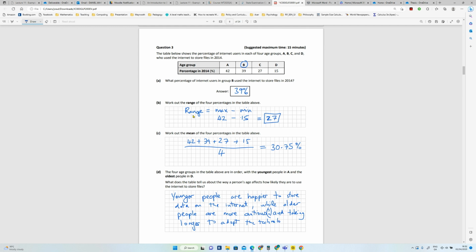Okay, which is what you see typically for most technologies. The older cohorts of people take longer to adopt them than the younger. Okay, so that's what you want to cover there.